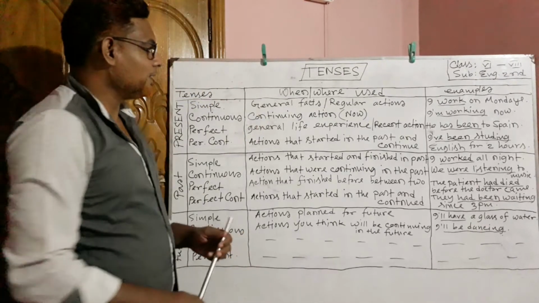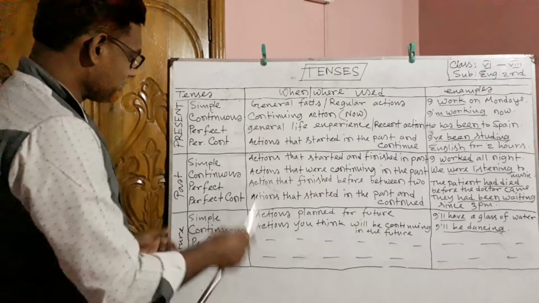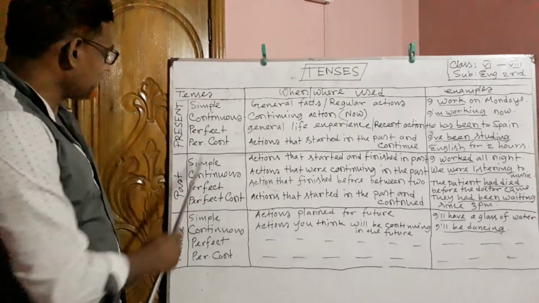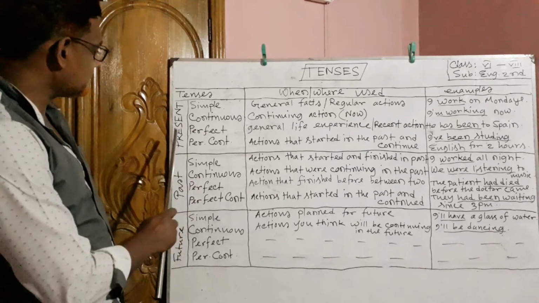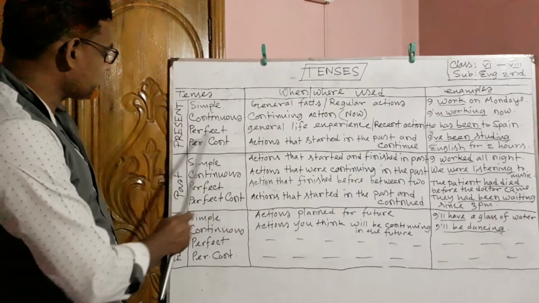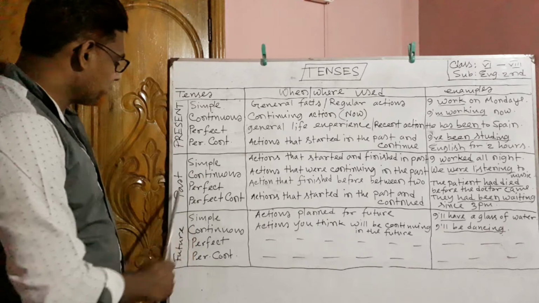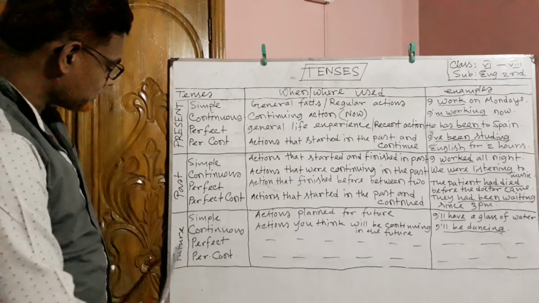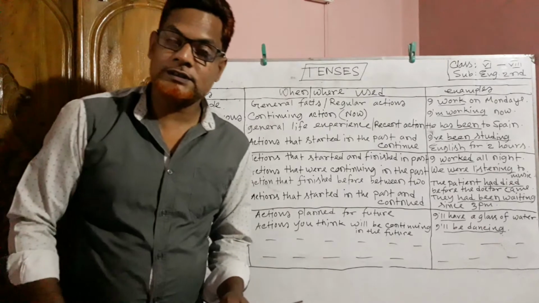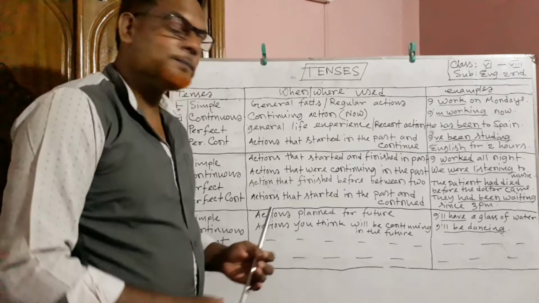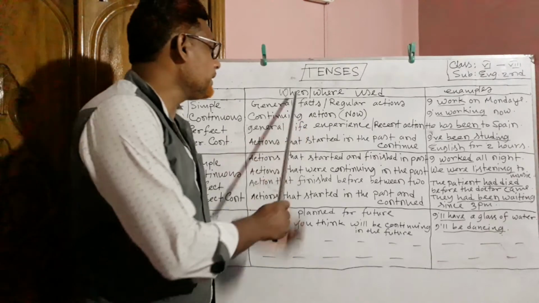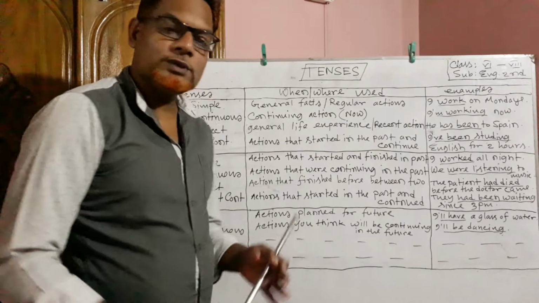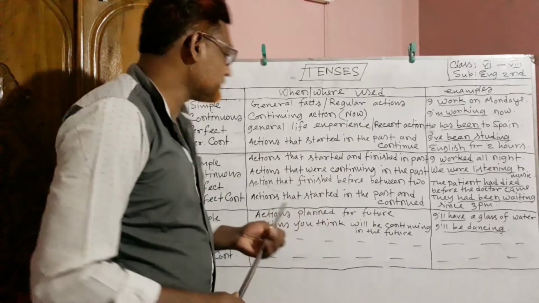Dear students, look at the chart that I have written on the whiteboard. I have classified the tenses into 12. You can see present simple, present continuous, present perfect, present perfect continuous, past simple, past continuous, past perfect, past perfect continuous, and future simple, future continuous, future perfect and future perfect continuous. Now, you may ask me when and where the tenses can be used. Yes, we are going to know about this.